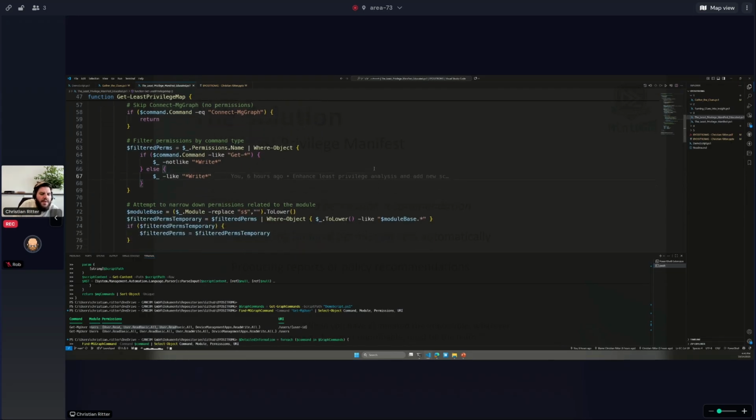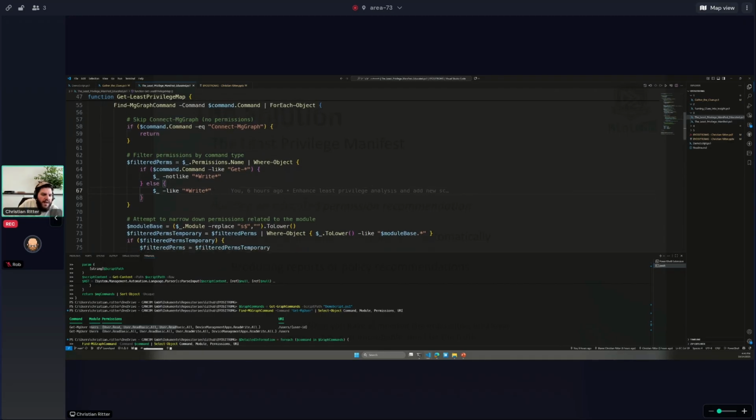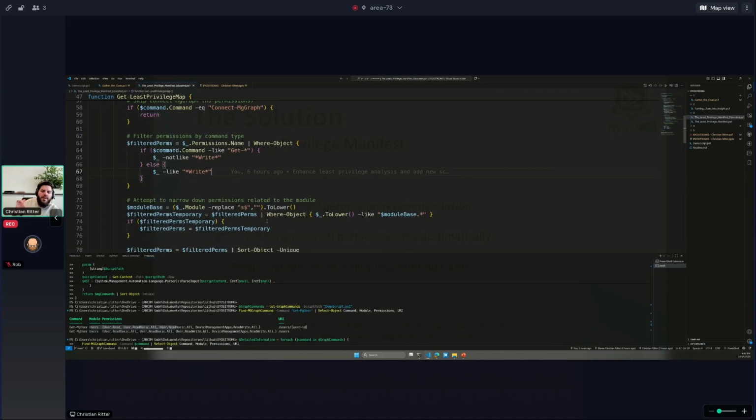So we can narrow down the permissions a little bit more, but how could we do this? As you have seen, for the Find-MgGraphCommand, it also points to the module. So in the module is something like Microsoft.Graph.Users, for instance, and the permission is User.Read.All. So therefore, I can say, hey, there's something that could point to the least privileged attempt just by reading the names.